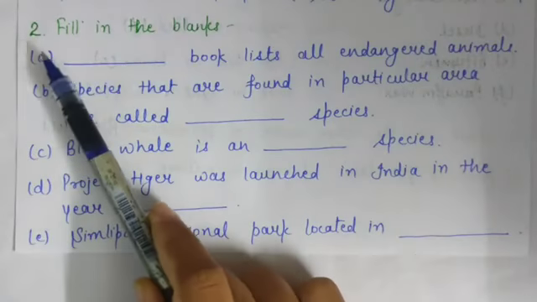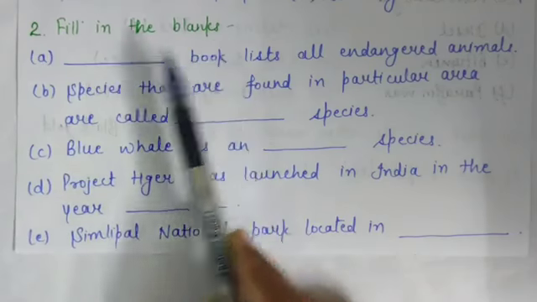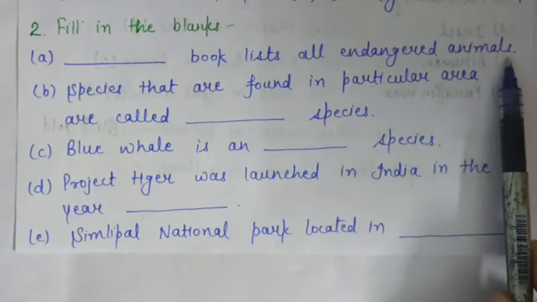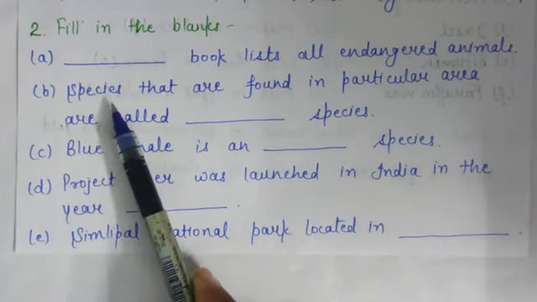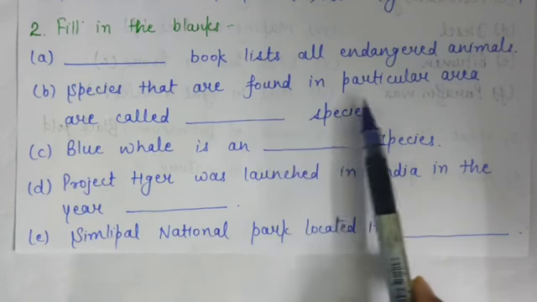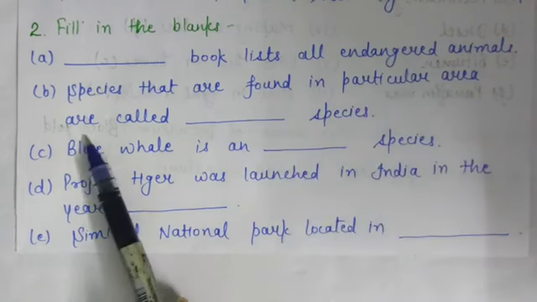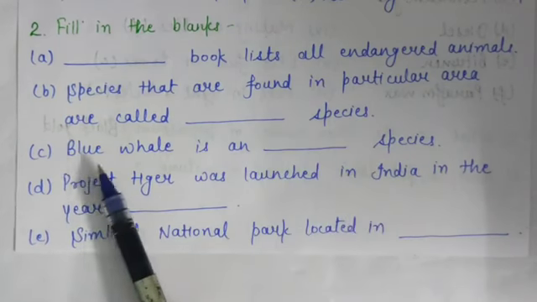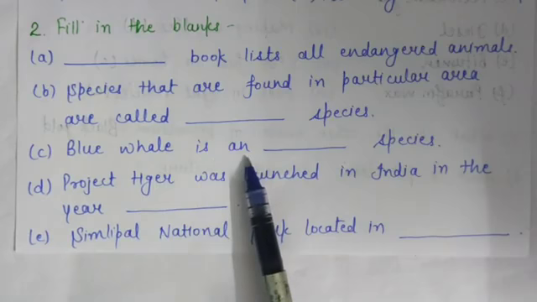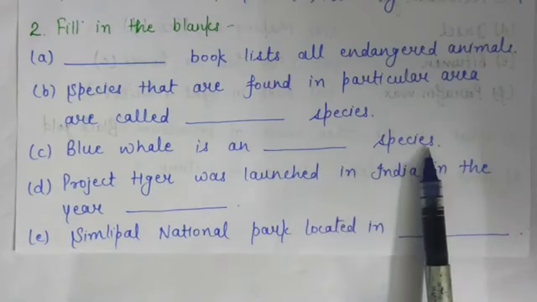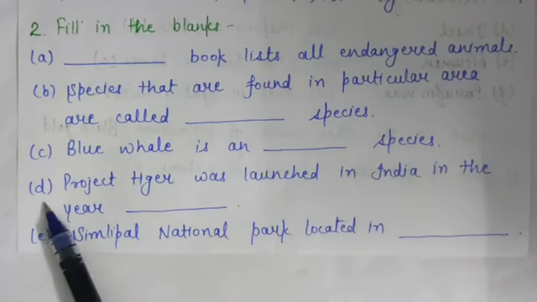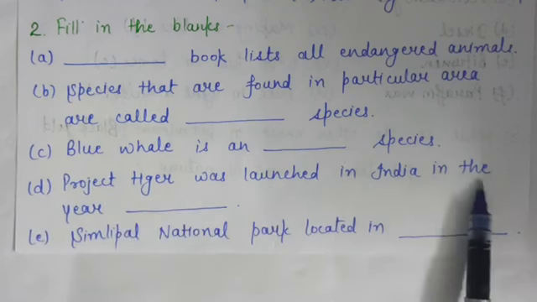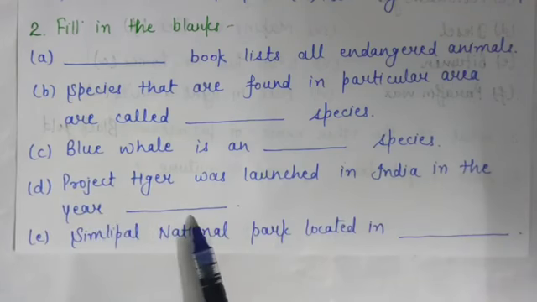Now question number 2 is fill in the blanks. A part, dash book lists all endangered animals. B part, species that are found in a particular area are called dash species. C part, blue whale is a dash species. D part, Project Tiger was launched in India in the year dash.